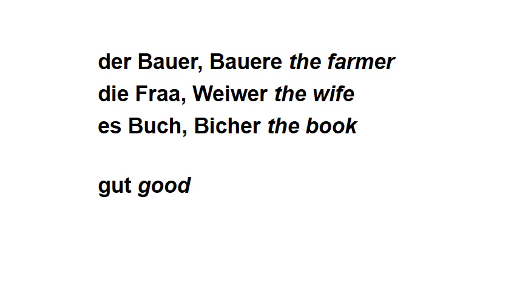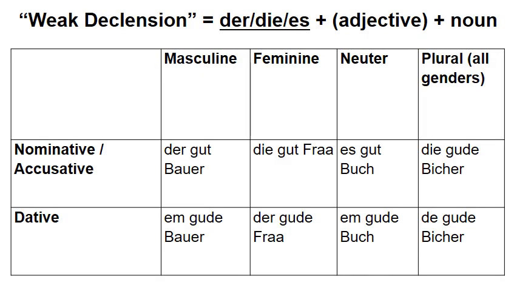So for example, the word for cake, da kuchen, is masculine. The word for a girl, es mädel, is neuter. So they don't need to follow natural gender. So the first thing we're going to look at is the so-called weak declension.